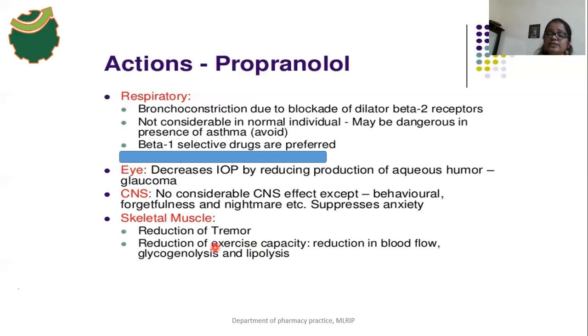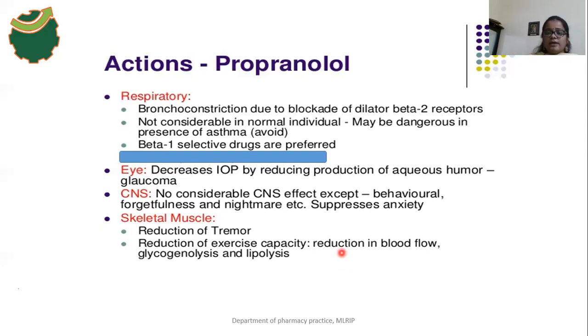Why does it reduce the exercise capacity? Because this drug reduces the blood flow to the muscles. Why does it reduce the blood flow? Because a beta 2 agonist drug actually increases the blood flow to the muscles due to its vasodilation effect. That's why the blood flow to the muscles increases.